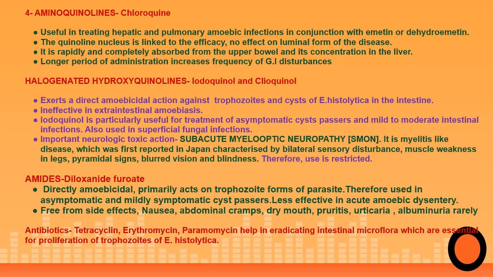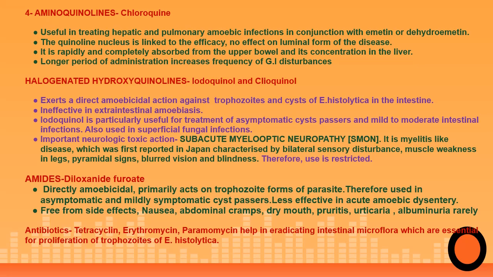They are ineffective in extraintestinal amoebiasis. Iodoquinol is particularly useful in the treatment of asymptomatic cyst passers and people with mild to moderate intestinal infections. These drugs are also used in superficial fungal infections.